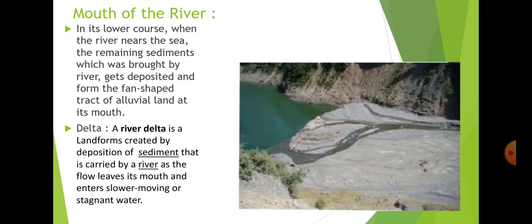The distributaries are formed at the delta because of the deposition: all the sediments the river brought from the upper and middle course get deposited here.